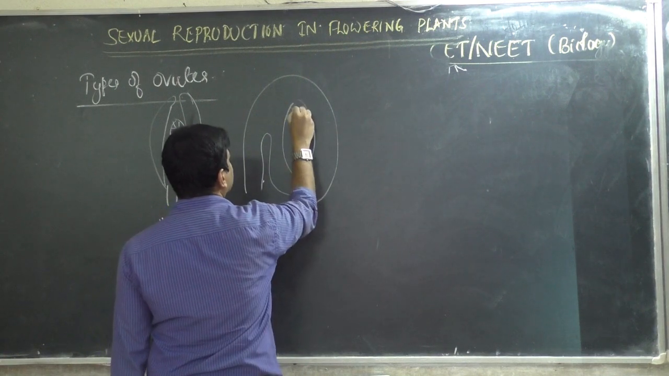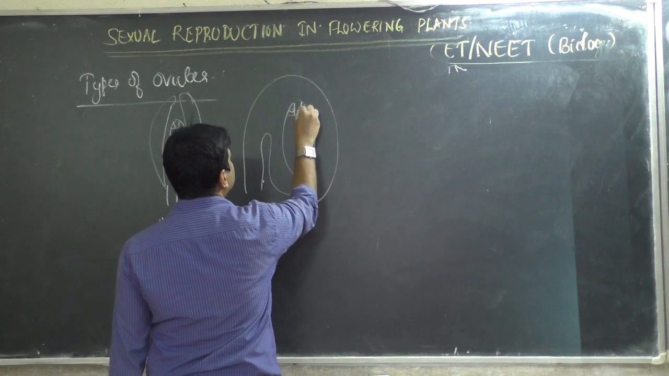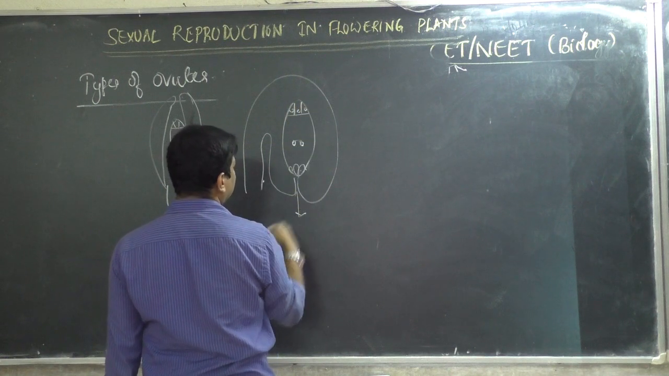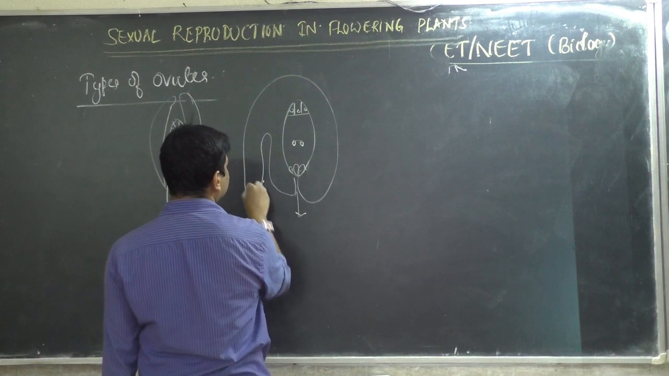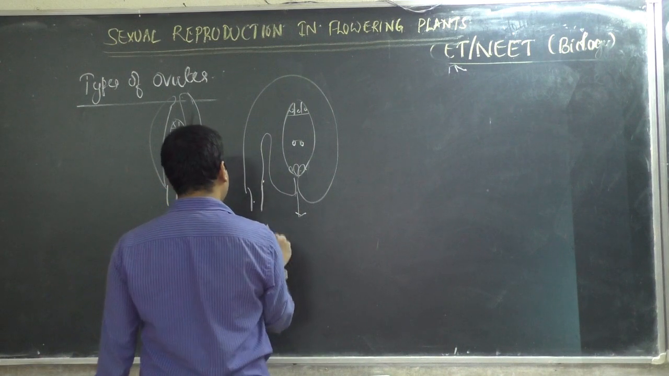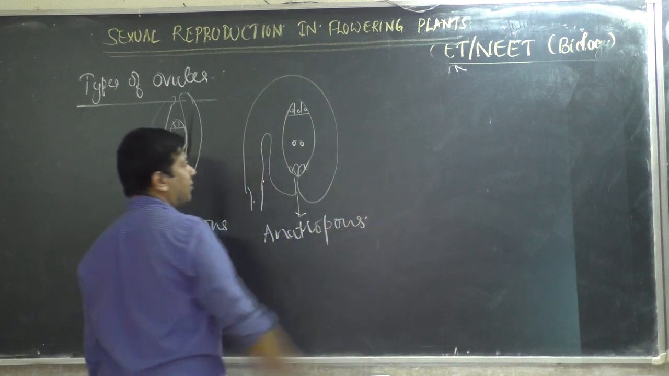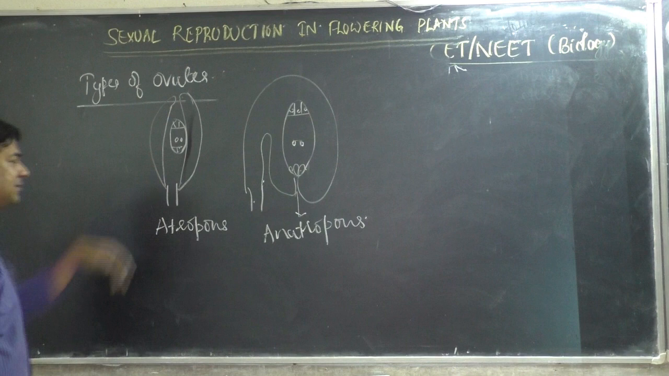Then if it is like this, that is what I was drawing there. The embryo sac is here, and the micropyle is facing this side. Then it is called an anatropous ovule. Anatropous. It is faced like this.